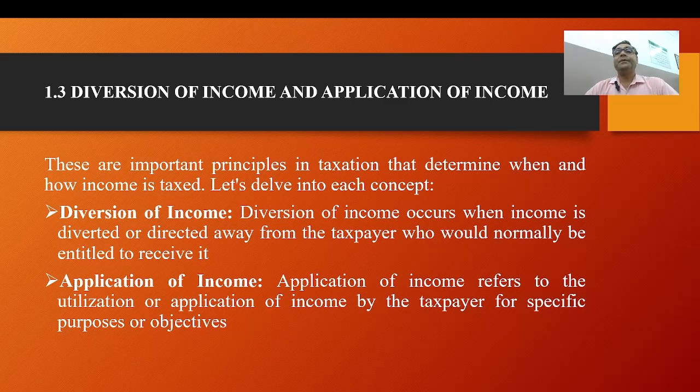Under this principle, income is taxable to the taxpayer who has control over its use and application, regardless of whether the income is actually spent or retained.